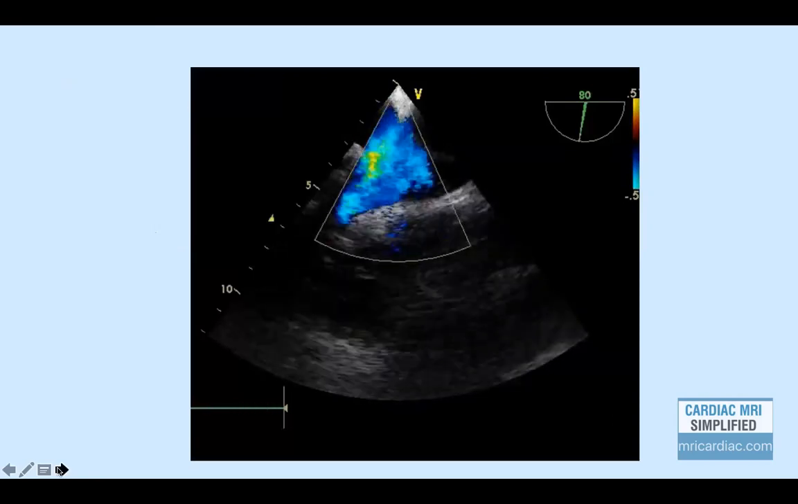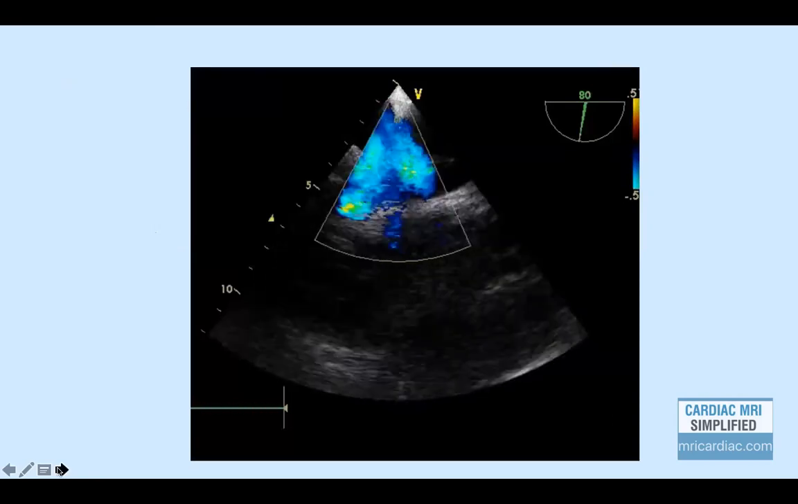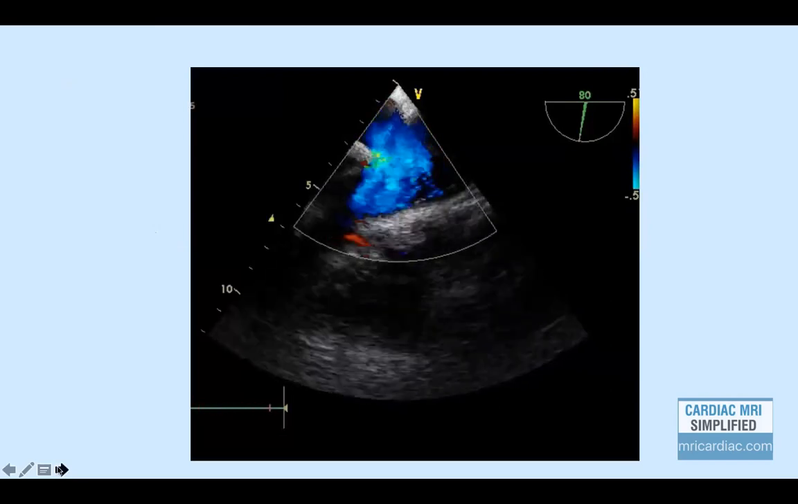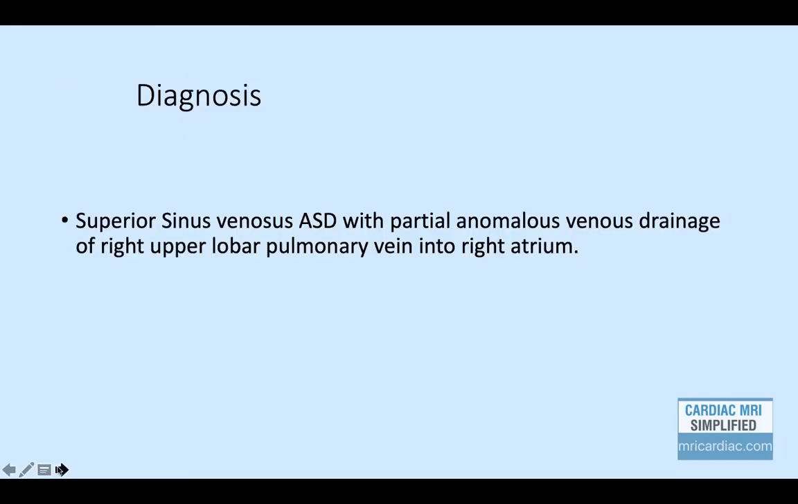This was the transthoracic echo findings, and it confirms the presence of abnormal communication, confirms the presence of ASD, and final diagnosis of superior sinus venosus ASD with partial anomalous venous drainage of right upper lobar pulmonary vein into right atrium was made.